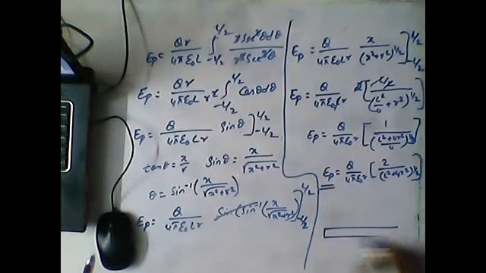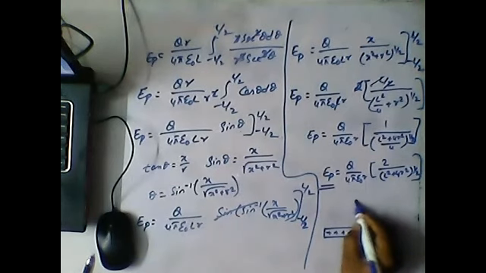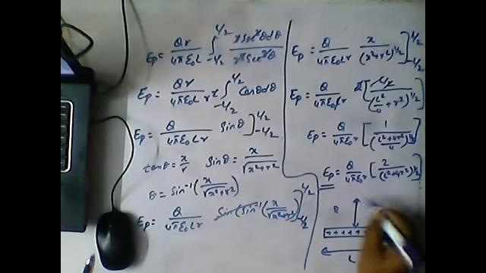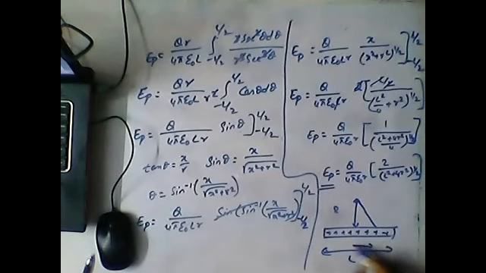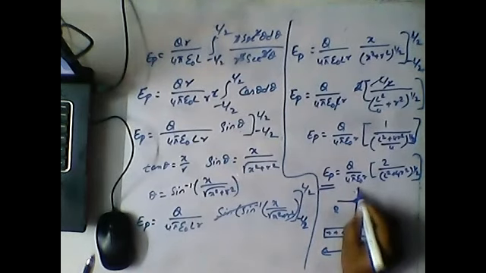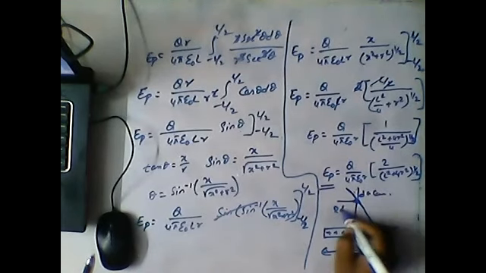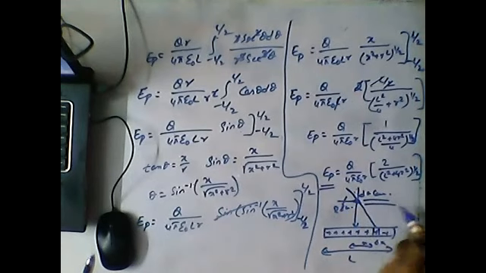You can see the diagram once again. This is a charged rod, guys, and we are considering a point at a distance of R. The length is L. Now I am considering a small element at a distance of X, so that element is dx. The electric field is in this direction, so we have dE cos theta and dE sin theta. dE sin theta will cancel, and only dE cos theta is left. Upon integration and simplification, we got the final result.